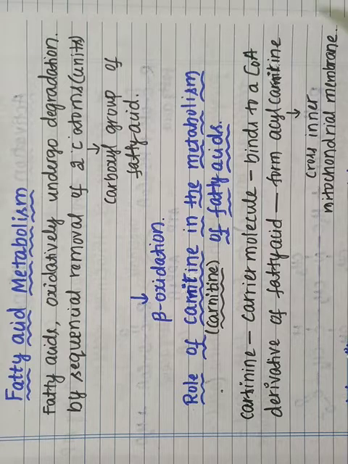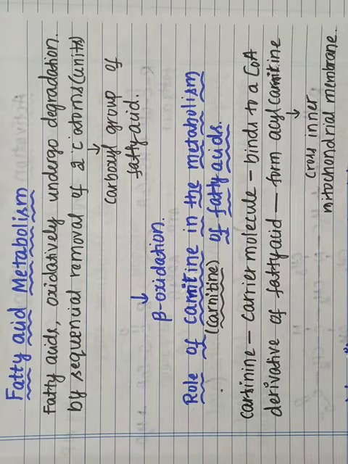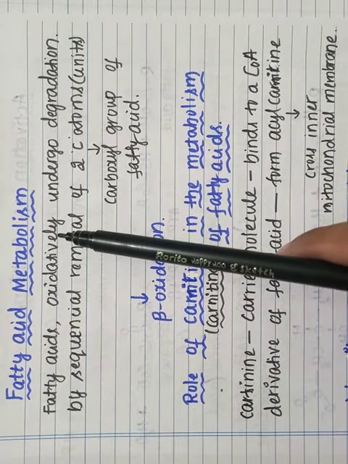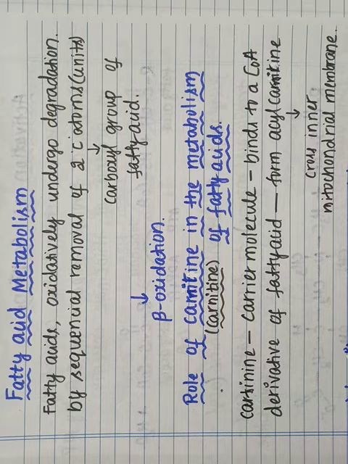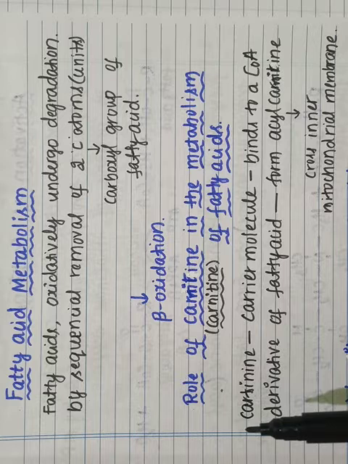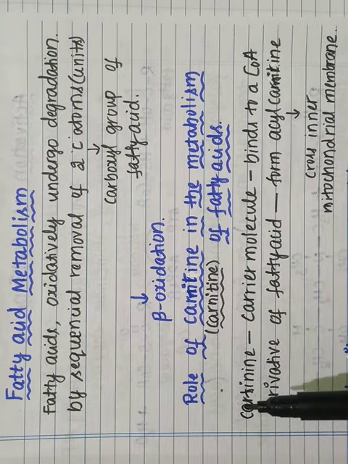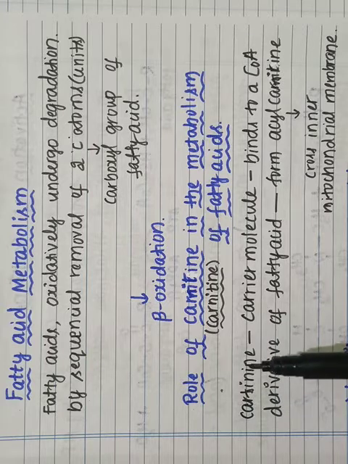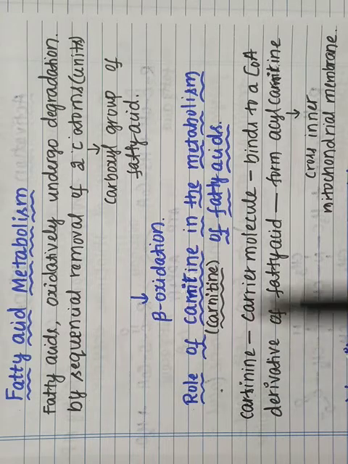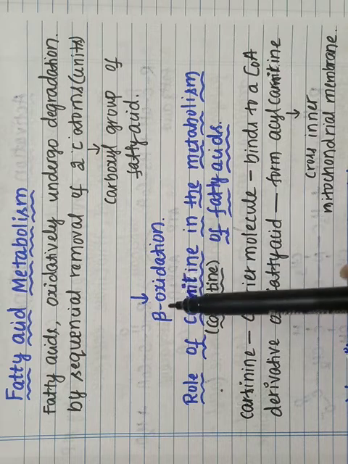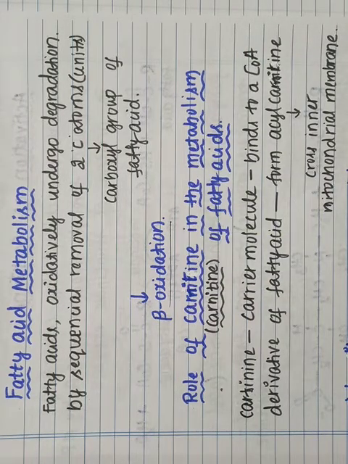Hello dear students. In today's class we shall discuss the metabolism of fatty acids. So that is fatty acid metabolism. The fatty acids undergo oxidative degradation by the sequential removal of two carbon units proceeding from the carboxyl group of the fatty acid. This process is known as beta oxidation, because the hydrogen atom is removed from the beta carbon, therefore it is called beta oxidation.